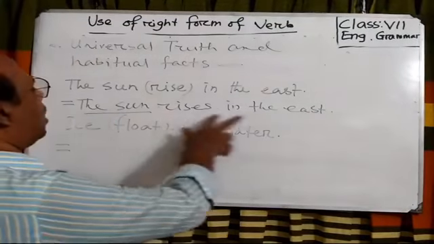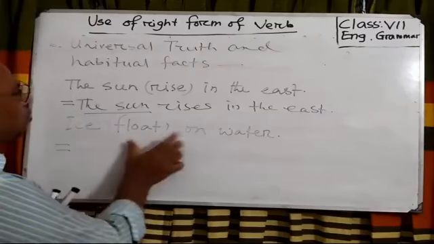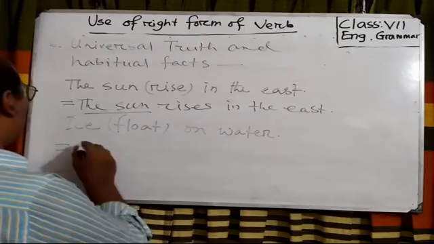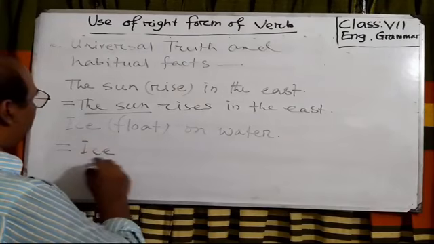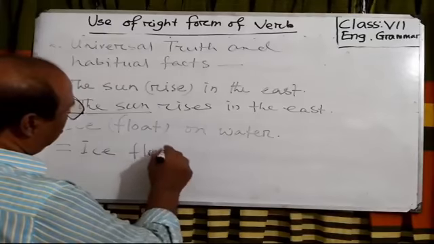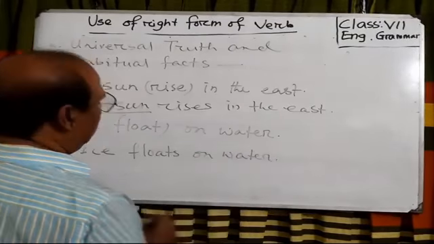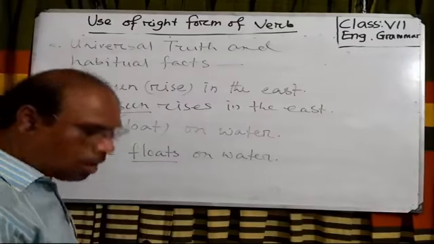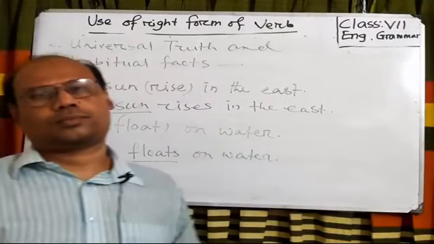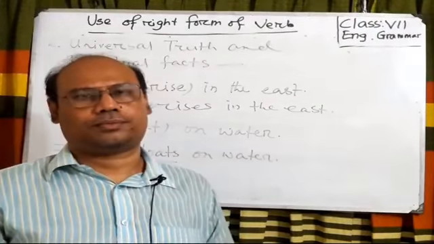So the sun rises in the east. Ice float on water. It is also present indefinite tense. Ice floats on water.